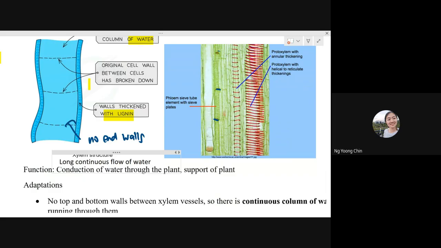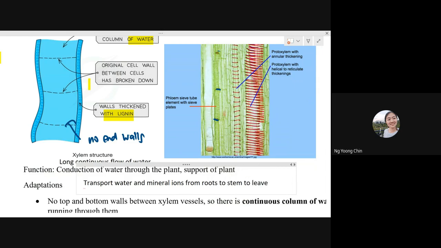So the function of xylem is to transport water and mineral ions. Please remember that. From where to where? From roots to stem to leaf. Because xylem vessels are found in these three parts, which are the roots, stem, and the leaf.